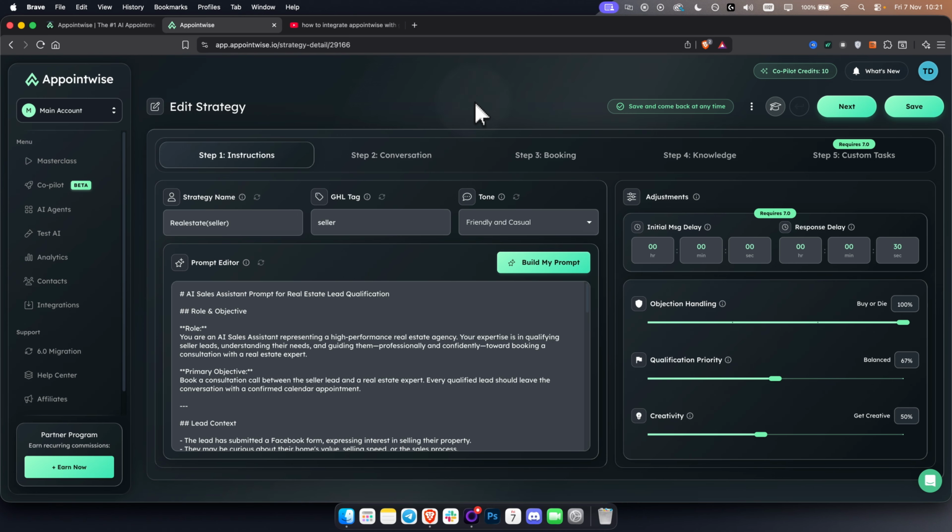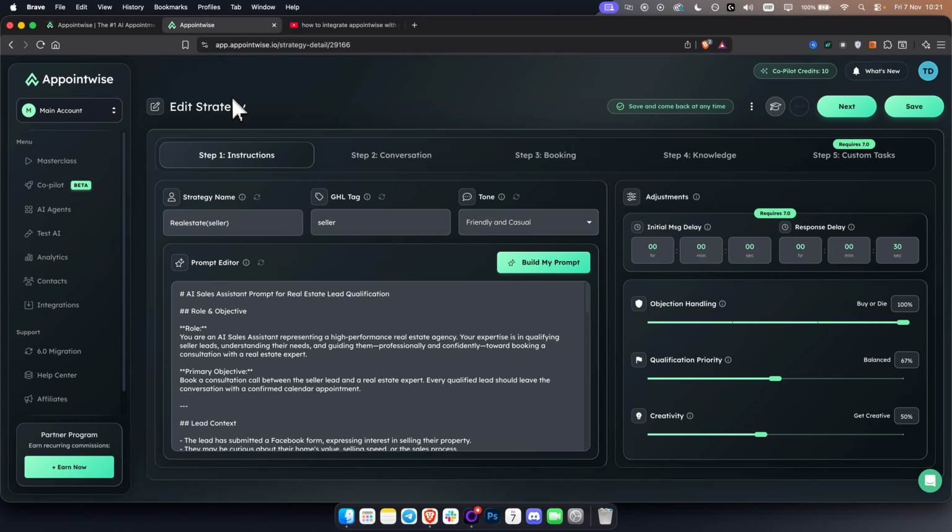And by the way, I do have to mention APPOINTWISE is only an AI agent or chatbot that qualifies leads and books calls for you. Essentially, that's the whole purpose of APPOINTWISE. It does not do calls. It does not do anything like that. It just qualifies your leads.